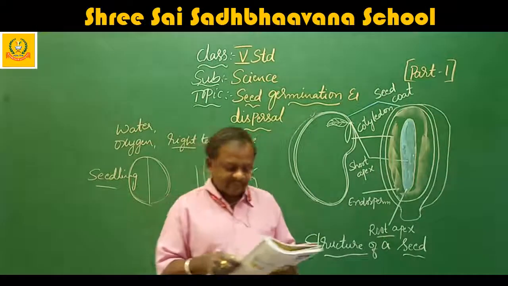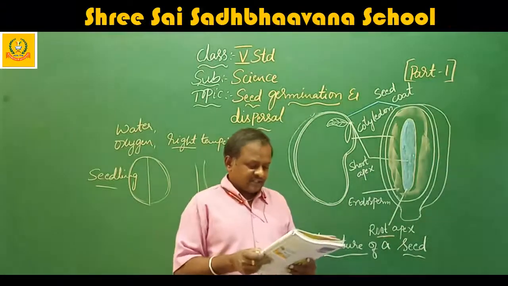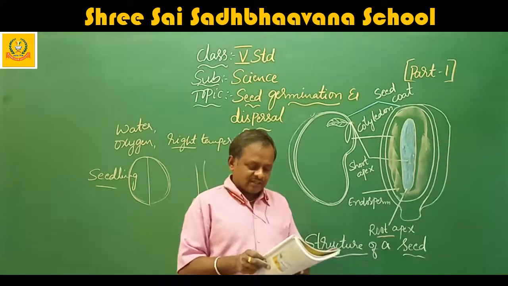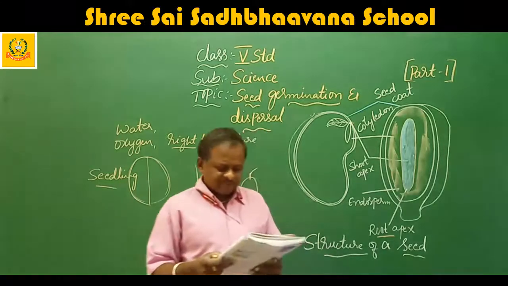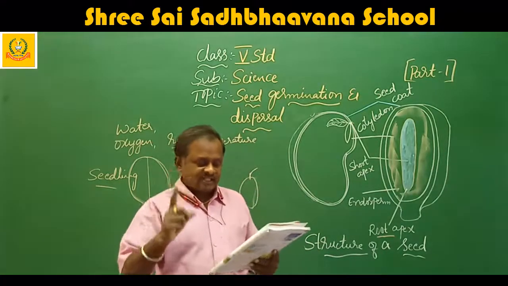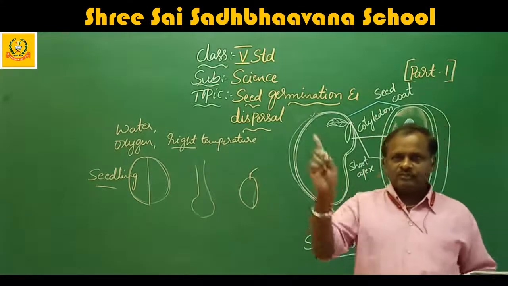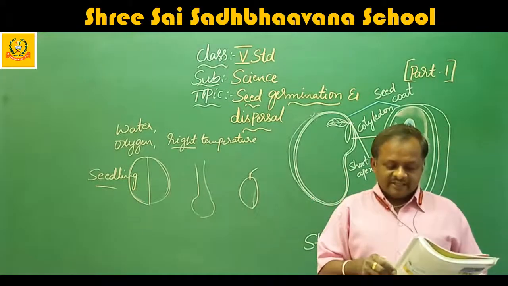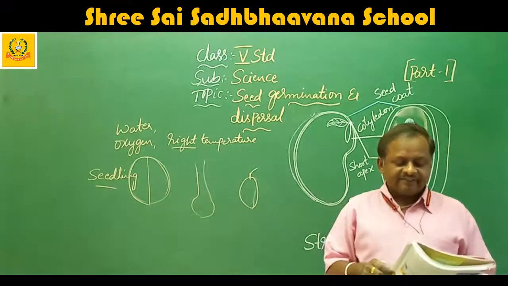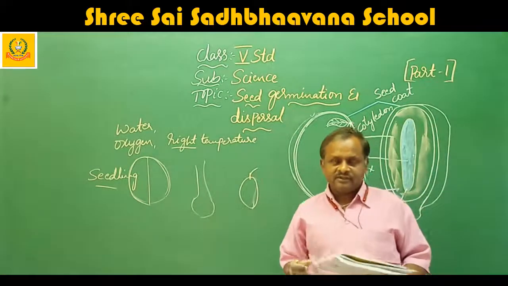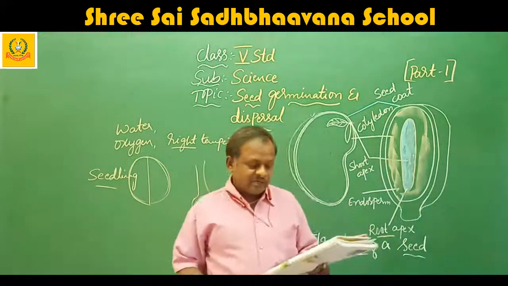Later, the first leaves appear on the stem and the seed coat drops off. The growing seedlings use the food stored in the cotyledons for growth. As the stem grows upward, more and more leaves appear, one, two, three more, while the cotyledon becomes smaller and finally it also drops off.